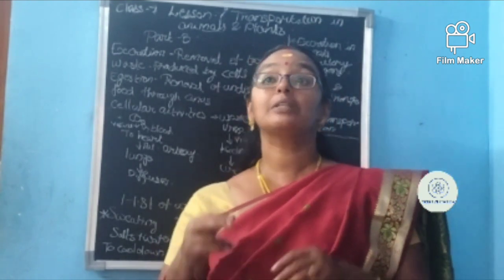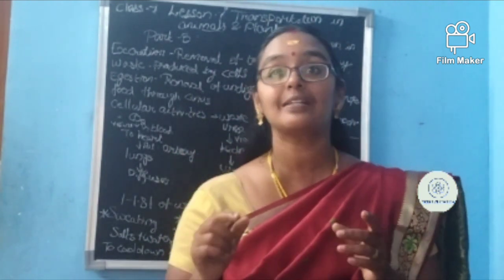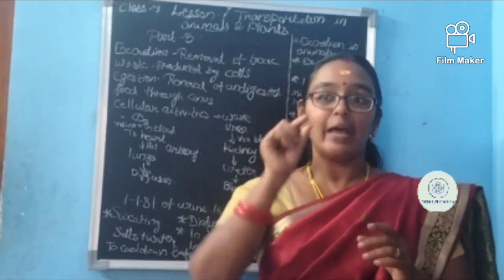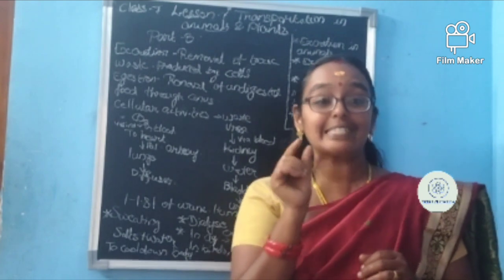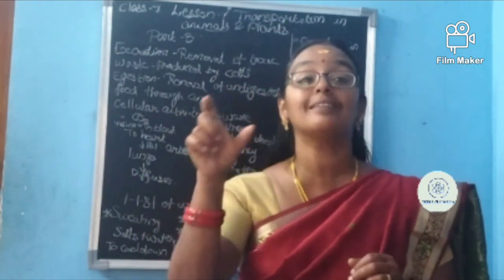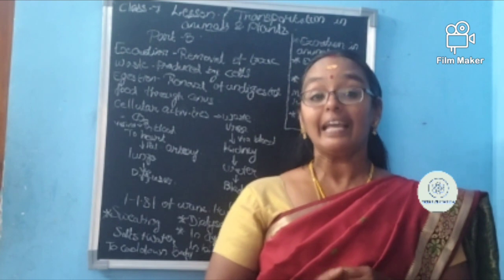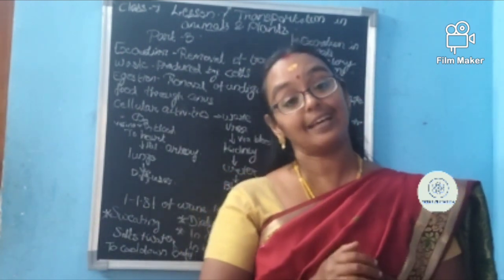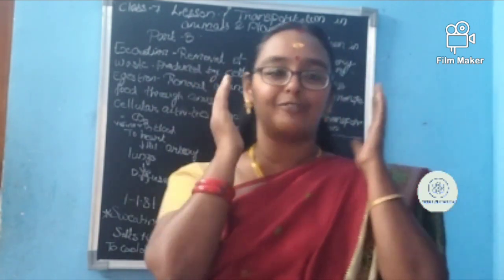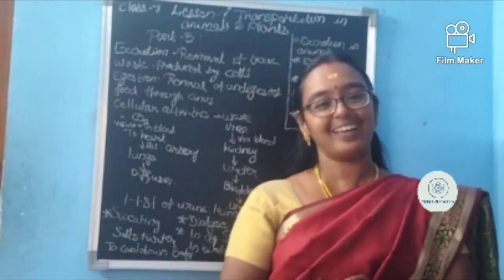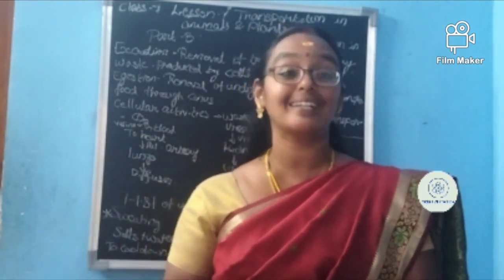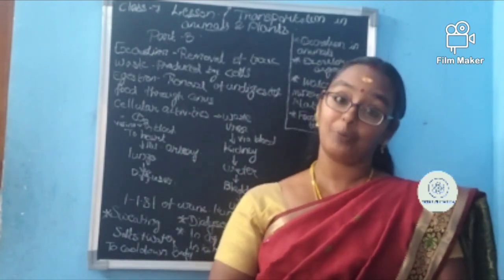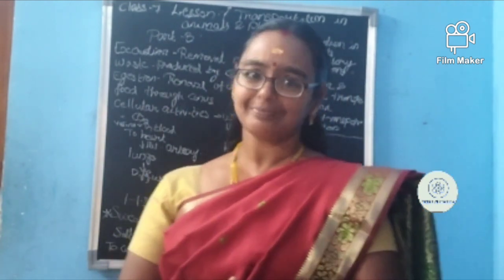And for birds and some lizards, have you seen lizard excreta? It is black with a white dot, no? For birds also, the excreta is white in color. It is uric acid. Uric acid is the excretory waste. This is just for you to know more about it. So uric acid for birds, lizards and all, ammonia for aquatic organisms, and urea for humans. Is it clear? Okay.